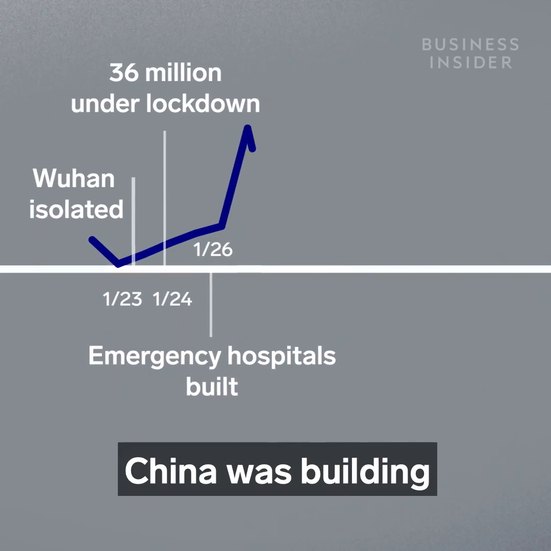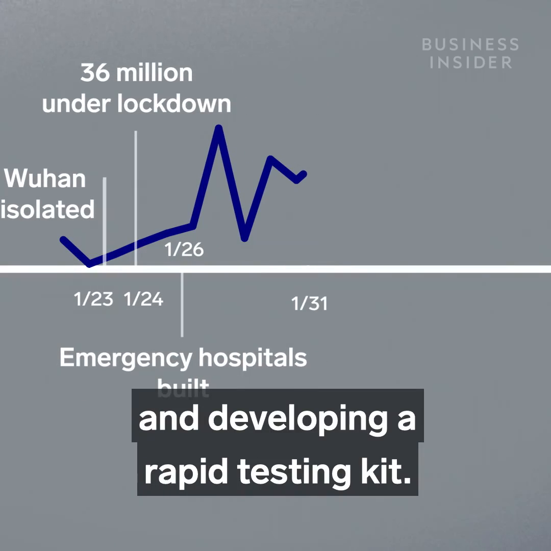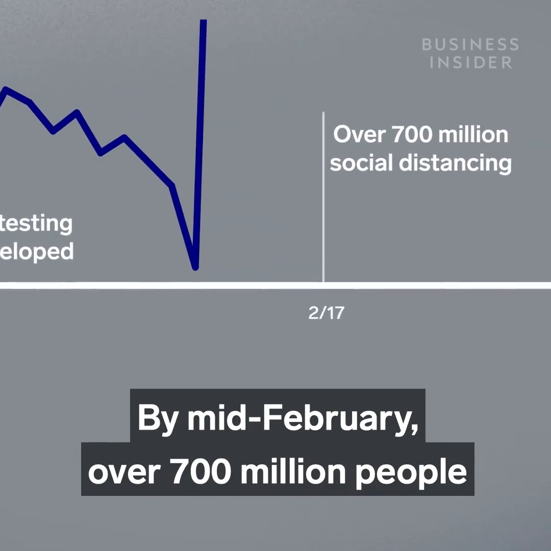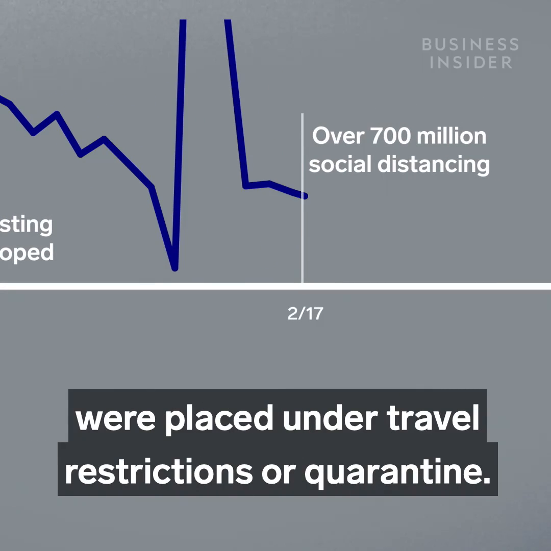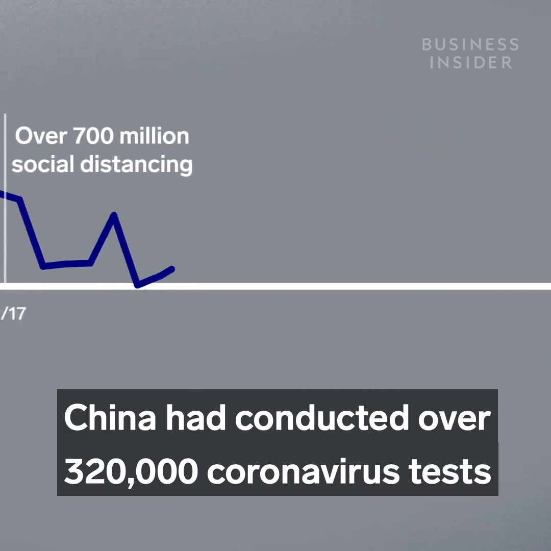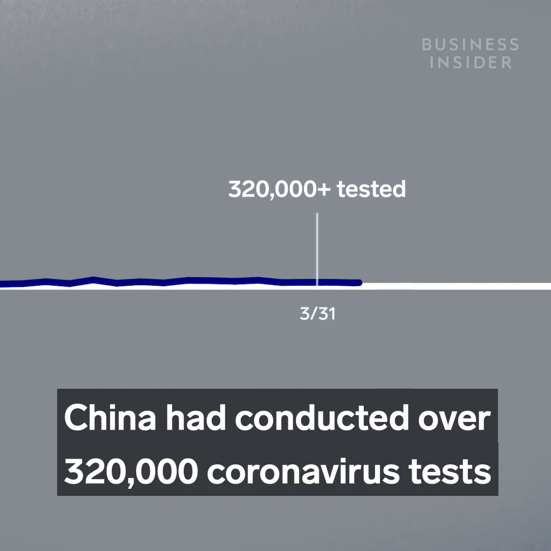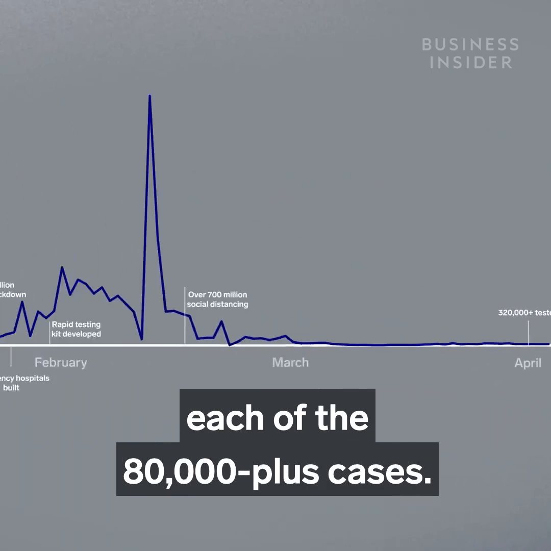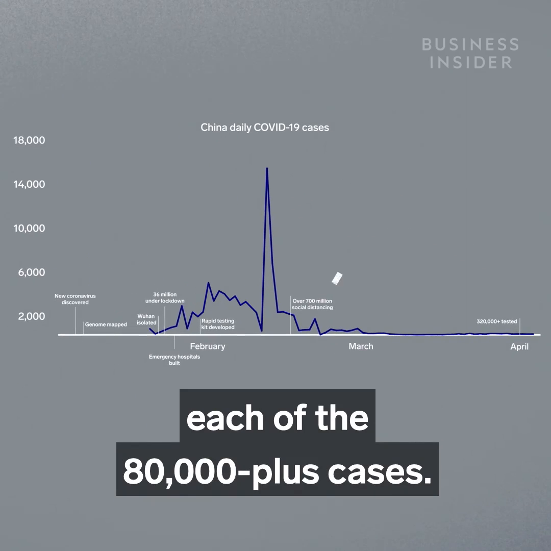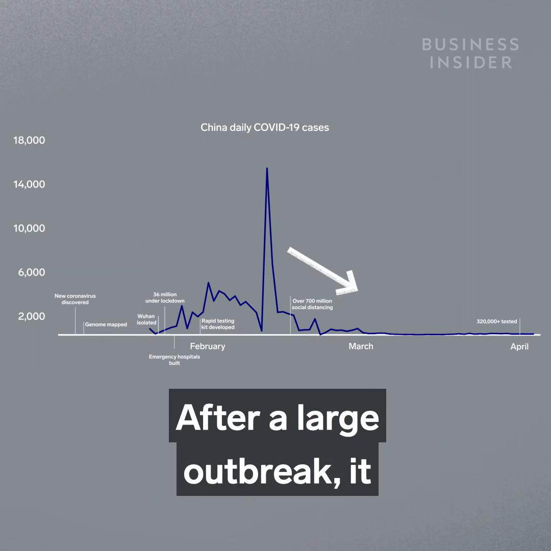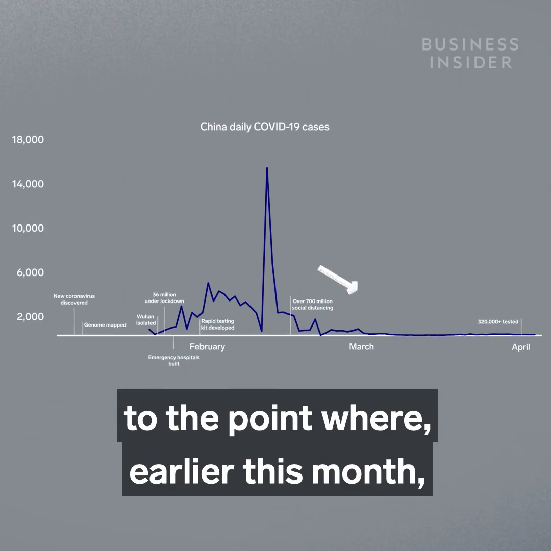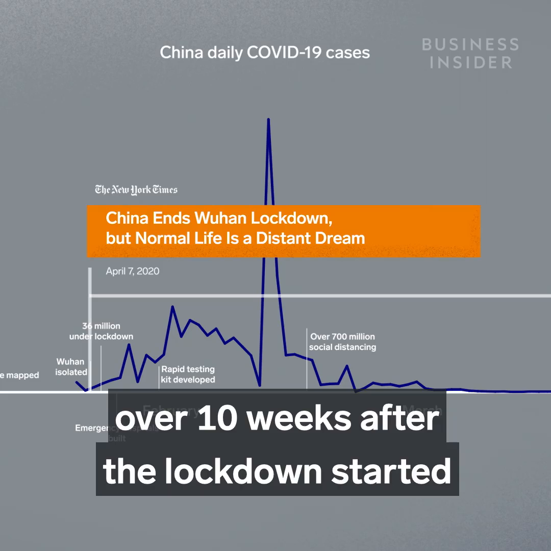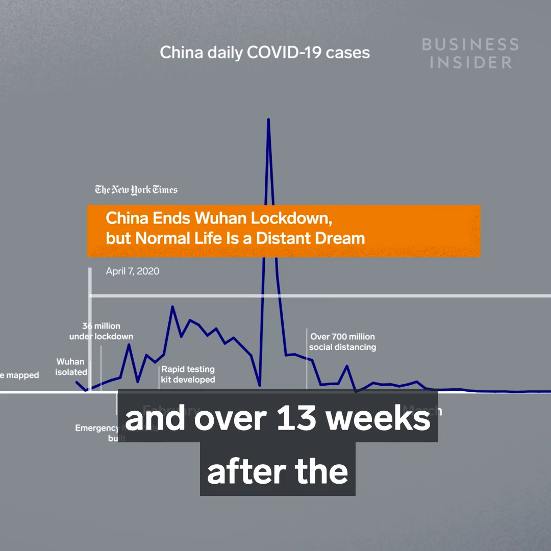And during that time, China was building emergency hospitals and developing a rapid testing kit. By mid-February, over 700 million people were placed under travel restrictions or quarantine. And by the end of March, China had conducted over 320,000 coronavirus tests and had attempted to trace each of the 80,000 plus cases. After a large outbreak, it was able to flatten the curve, to the point where earlier this month, China reopened Wuhan, over 10 weeks after the lockdown started and over 13 weeks after the first cases were reported.